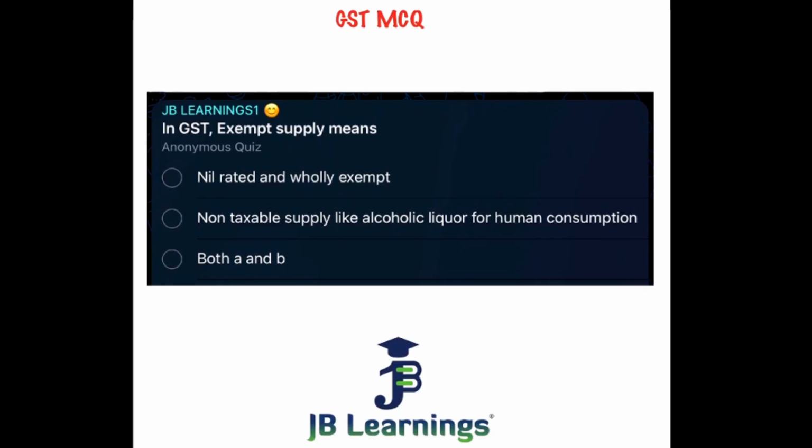In GST, exempt supply means there are three options: nil rated, wholly exempt, non-taxable supply like alcohol, liquor, and the last is both A and B. Let us discuss the answer. The answer is both A and B.